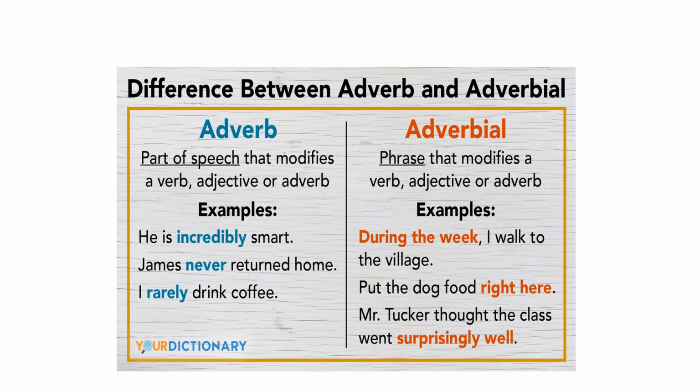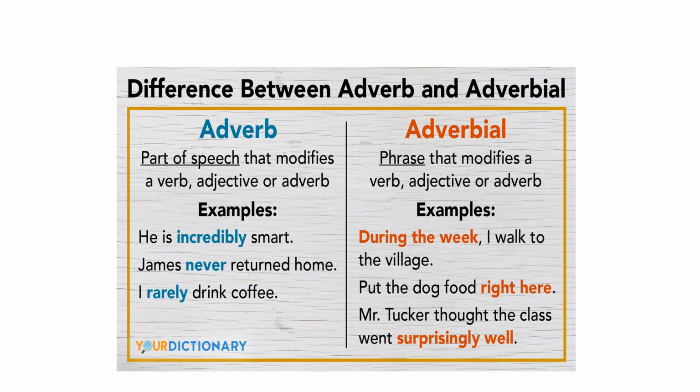So the difference between adverb and adverbial. This is the major difference between adverb and adverbial shown in this slide for all of you. An adverb is a part of speech that modifies a verb, adjective, or another adverb. This is the function. So, he is incredibly smart. Incredibly is an adverb. An adverbial is a phrase that modifies a verb, adjective, or adverb. You can see in the example, during the week I walked to the village.